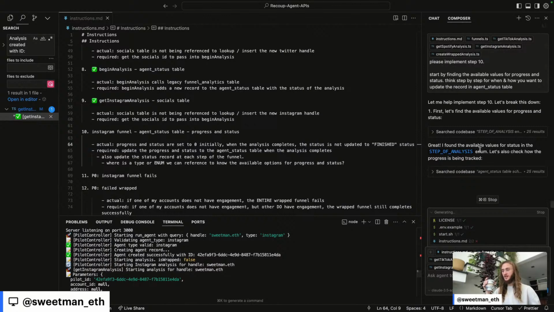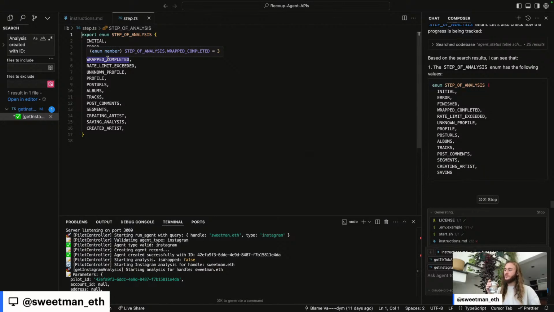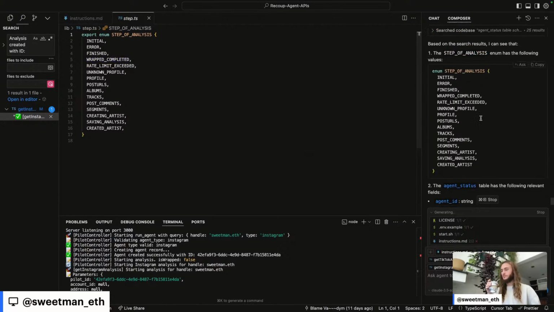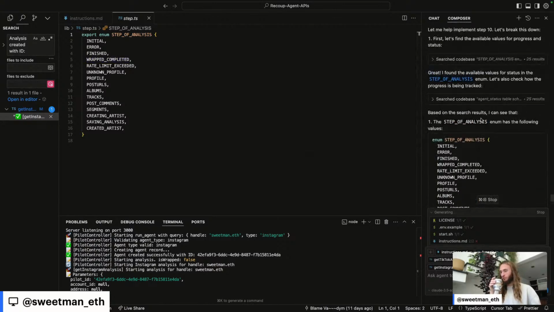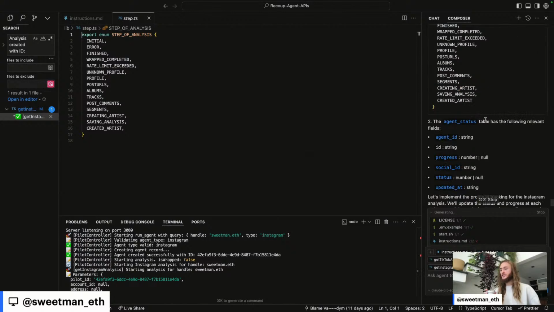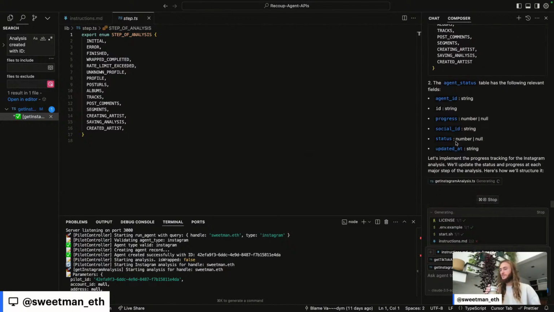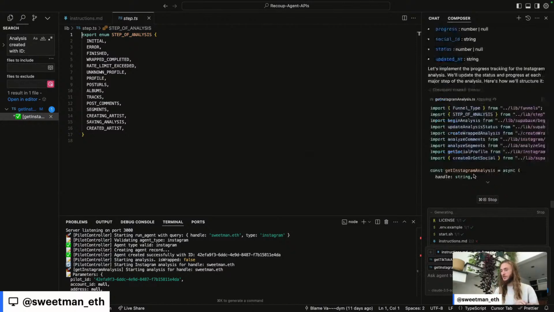Step of analysis enum: initial, error, finished. Based on the search results, I see that the step of analysis enum has the following values. The agent status has the following relevant fields. Let's implement the progress tracking for the Instagram analysis. We'll update the status and progress at each major step of analysis. Here's how we'll structure it.